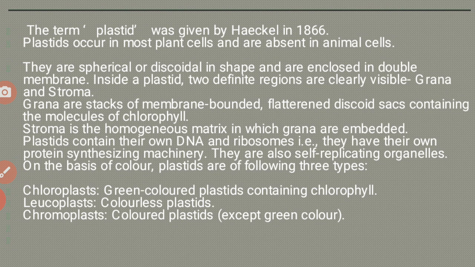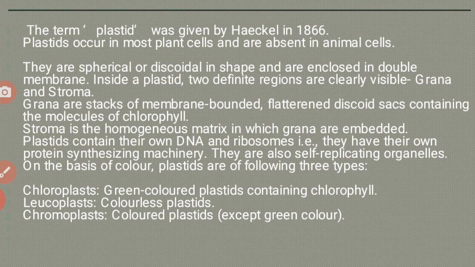Grana are stacks of membrane-bound, flattened, discoid sacs containing the molecule chlorophyll. Stroma is a homogeneous matrix in which grana are embedded. Plastids contain their own DNA and ribosomes, that is, they have their own protein synthesis machinery. They are also self-replicating organelles.